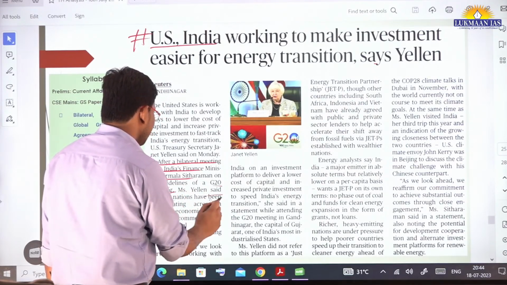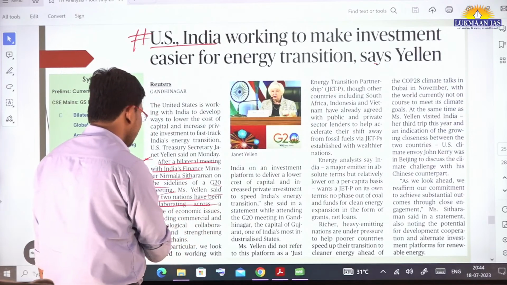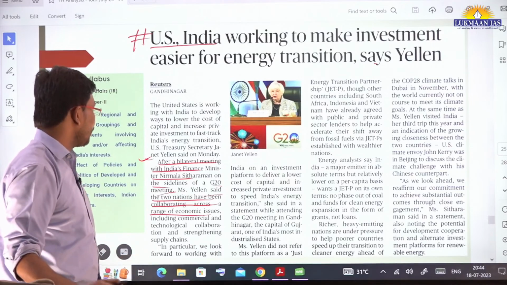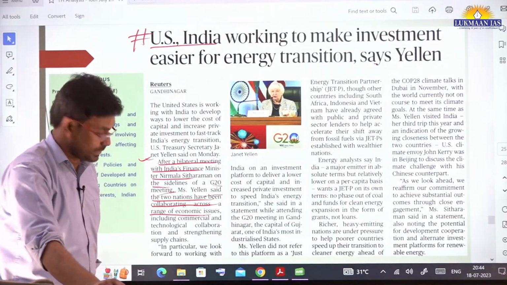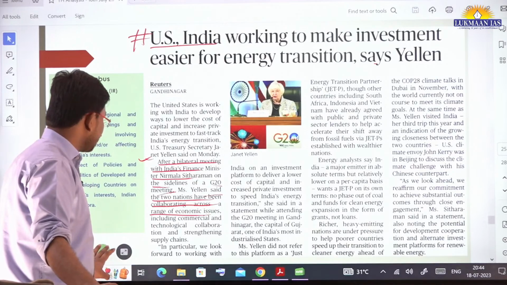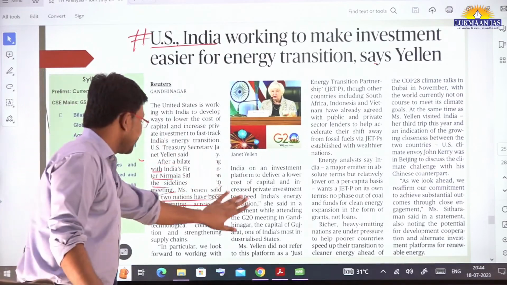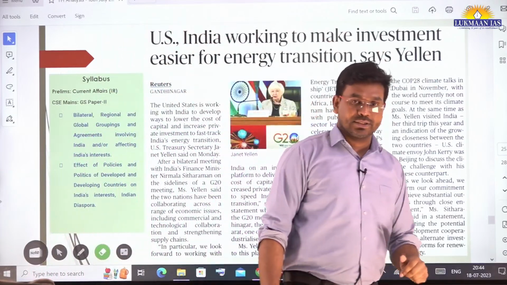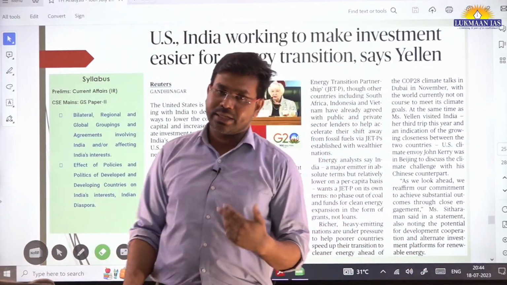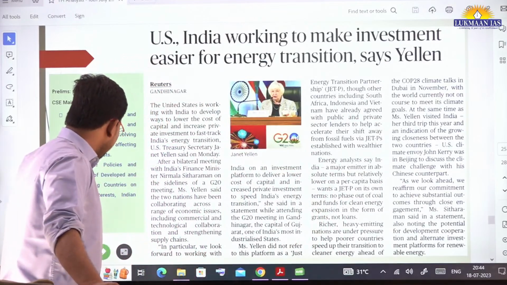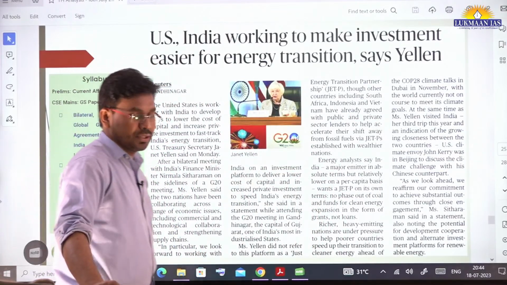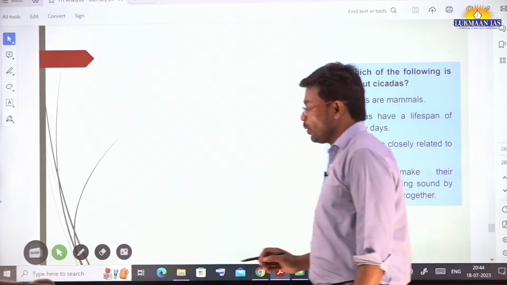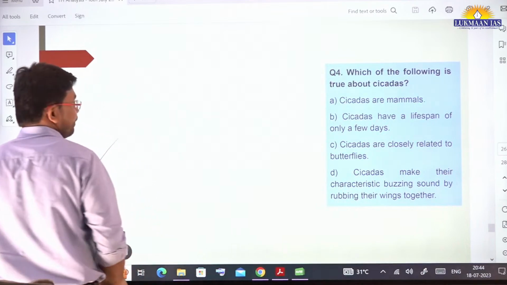Ms. Yellen said that the two nations have been collaborating across a range of economic issues, including commercial and technological collaboration and strengthening supply chains. This is just an ongoing issue related to IR. You need to read this, and you need to understand the G20 nations. The G20 has 19 countries and the European Union as a party to it, and India is currently holding the presidency of the G20.